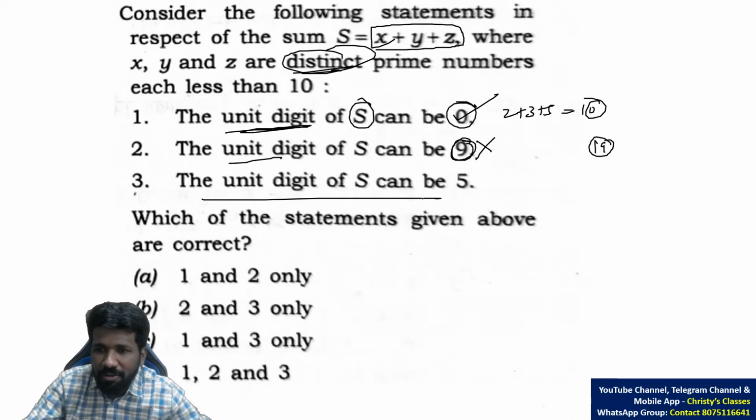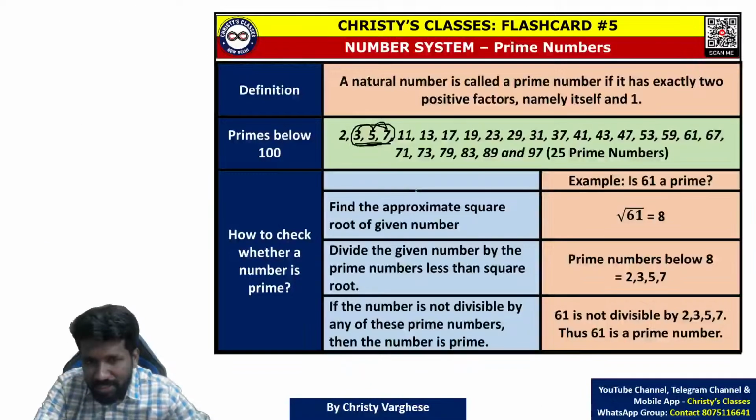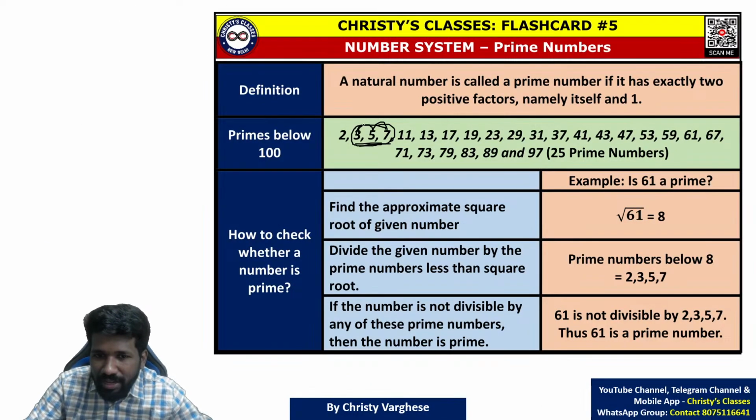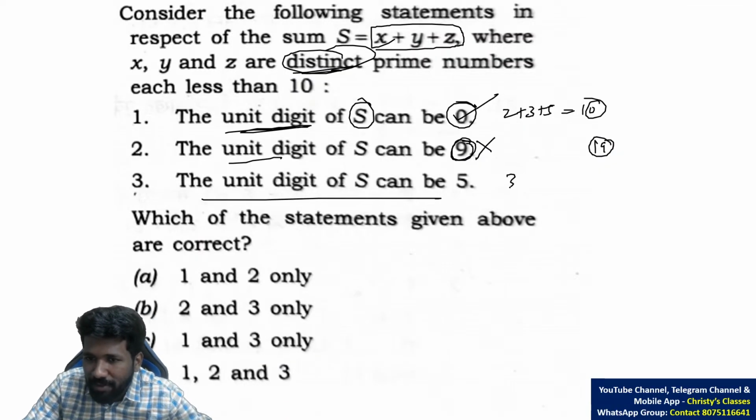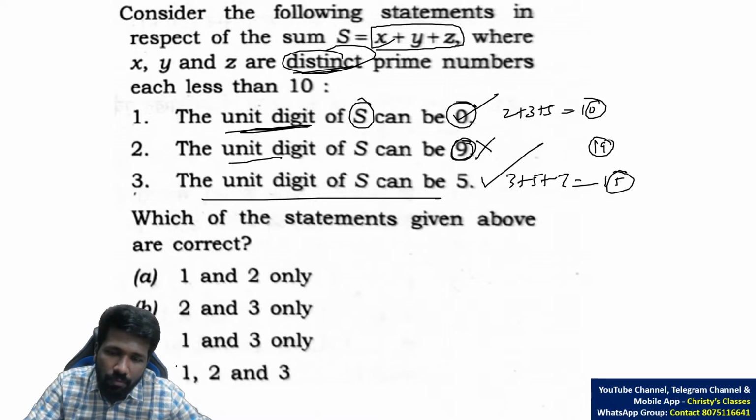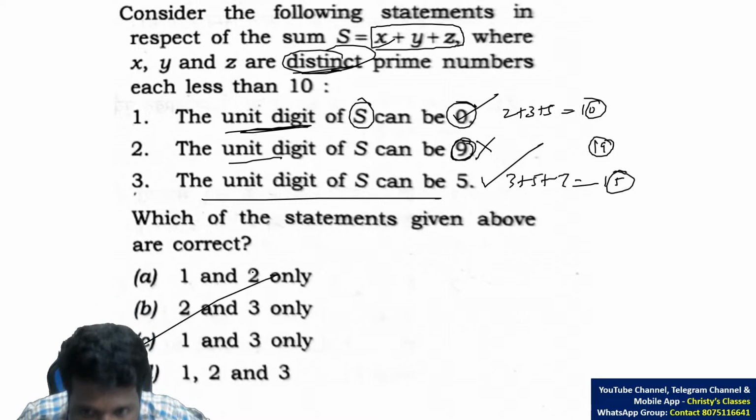Unit digit of S can be 5. Let us see 5. Yeah, I have already told 15 is possible. 3 plus 5 is 8, plus 7 is 15. So 3 plus 5 plus 7 is 15, and 15's last digit is 5. So this is possible. So statements 1 and 3 are possible, but 2 is not. So option C is the answer.